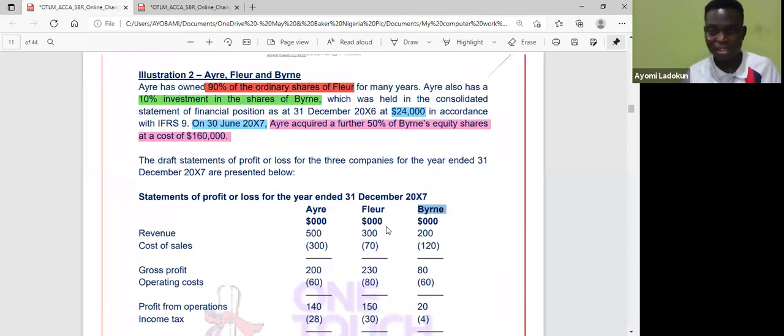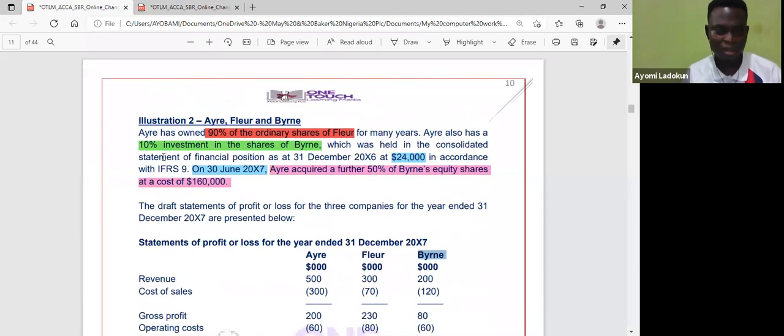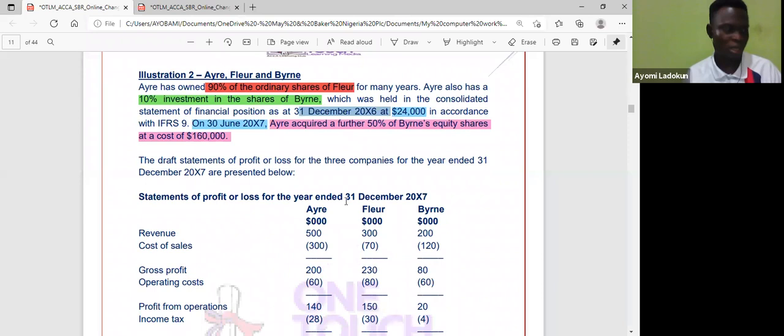I only need this information here, all those ones that I highlighted, to go into my drawing board, to demonstrate step acquisition.